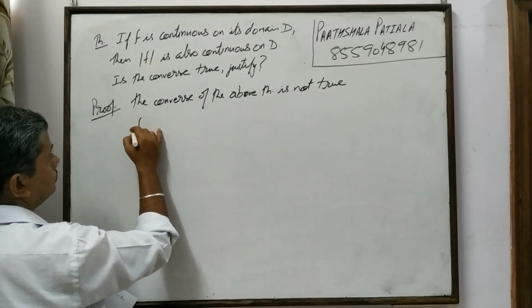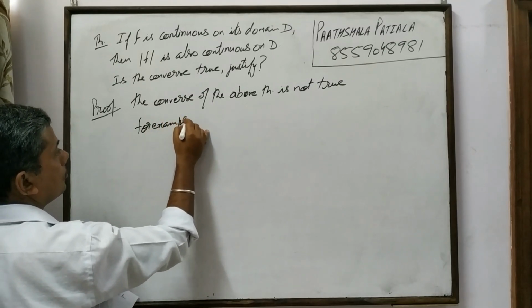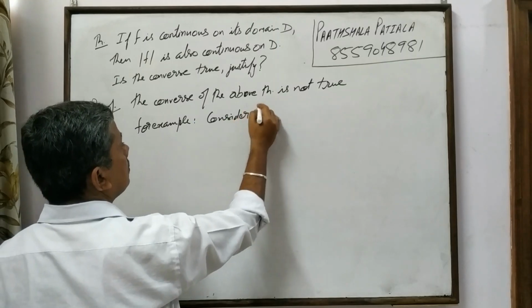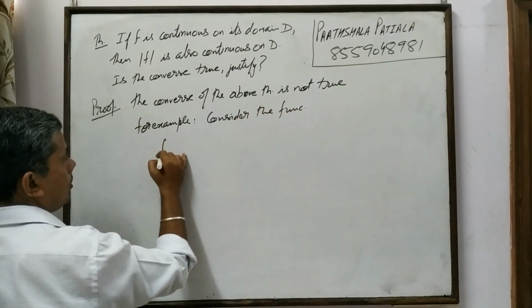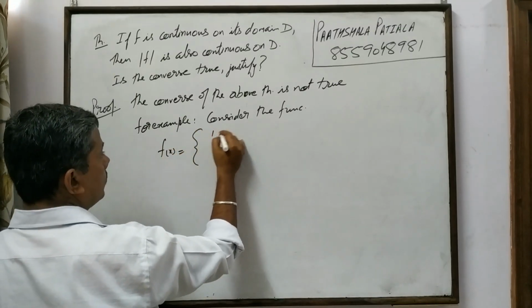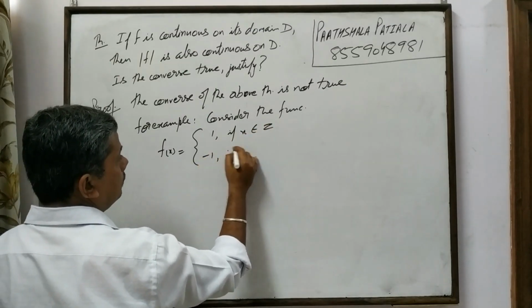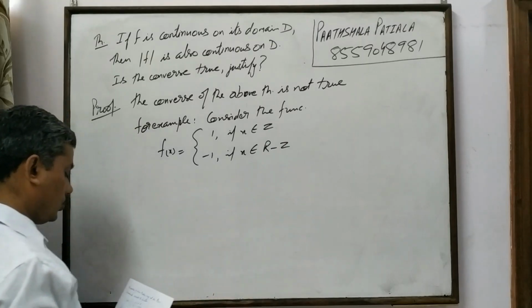For example, consider the function f of x is equal to 1 if x belongs to Z, minus 1 if x belongs to the set of all reals except integers.